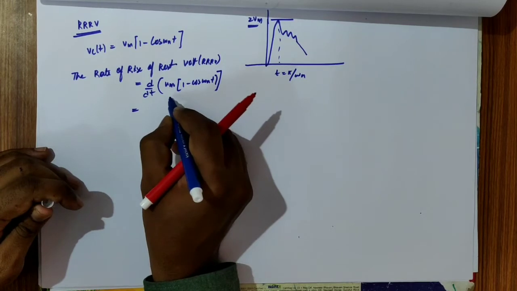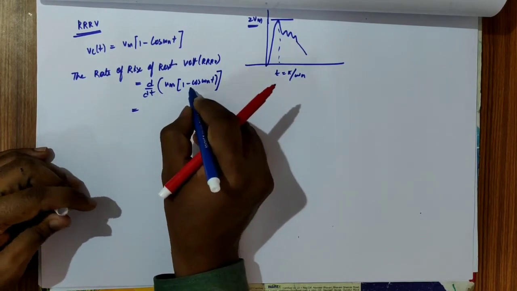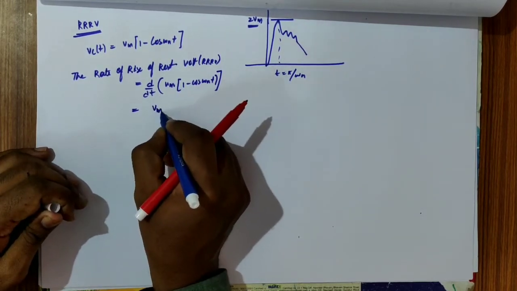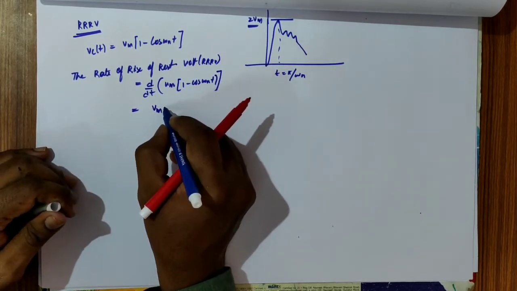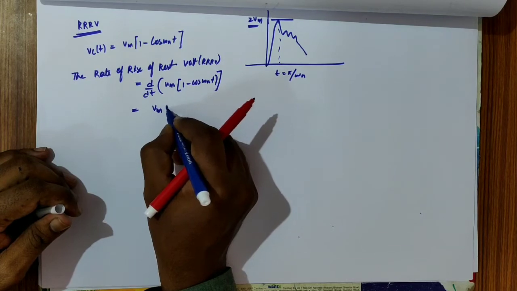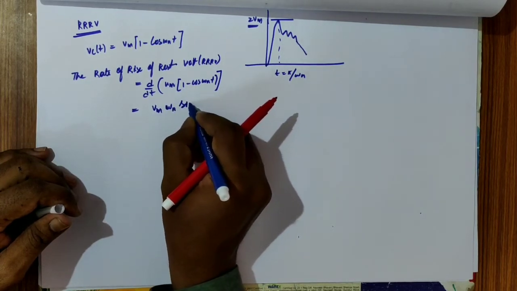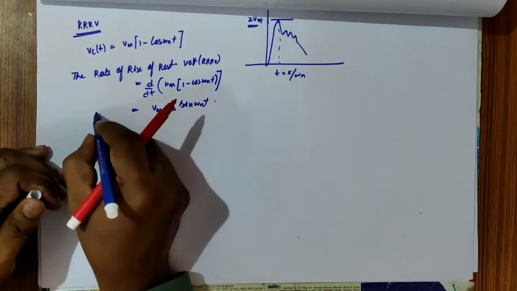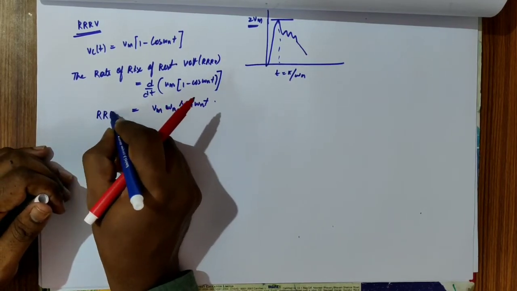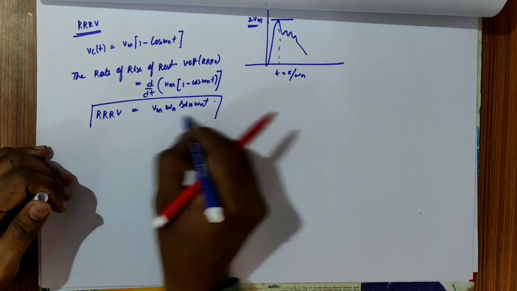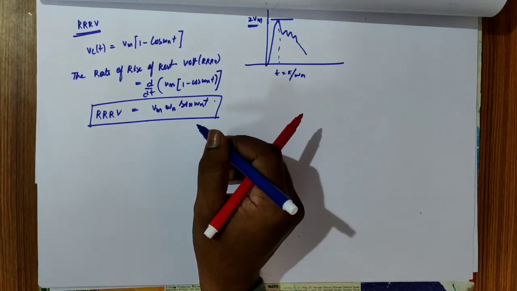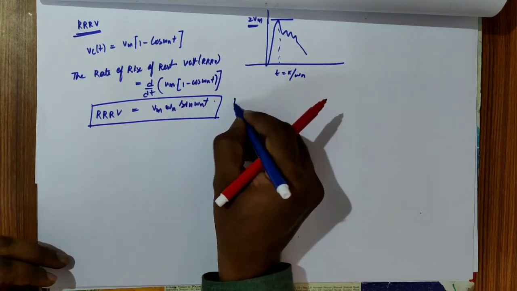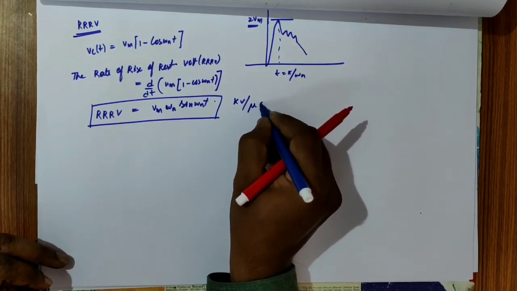Differentiation of the constant is 0, and differentiation of minus cos omega t gives sin omega t. Therefore we get the expression Vm omega n sin omega n t. This is the rate of rise of recovery voltage expression. Its unit is kilovolts per microsecond.